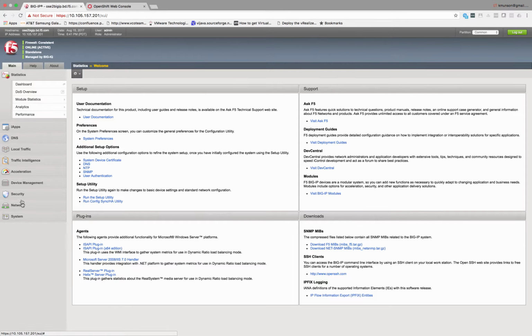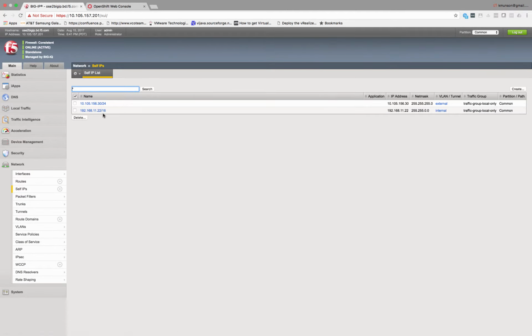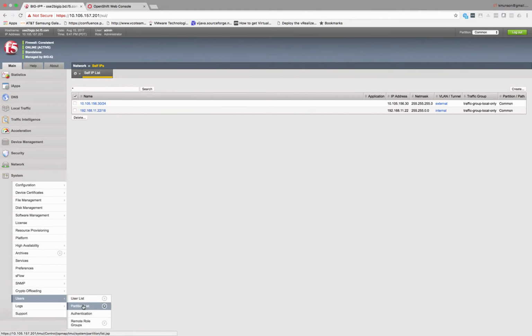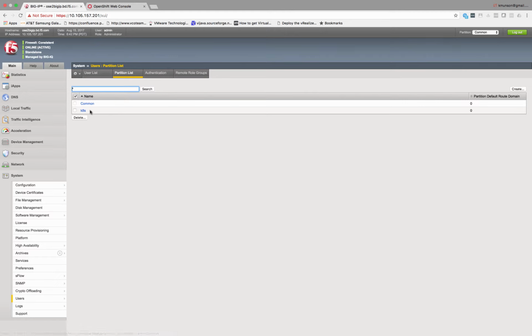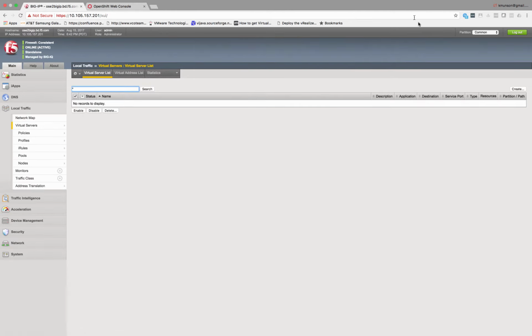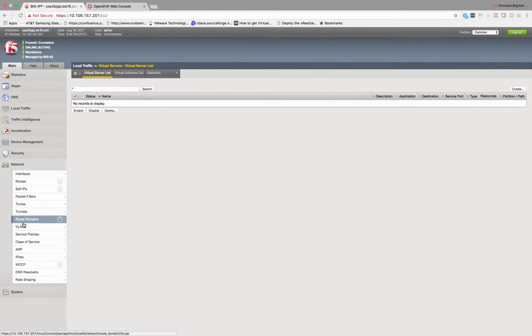There's a couple of prerequisites that we need to do. I have two self IPs pre-configured, one for internal ingress, external ingress, and one for communication with the OpenShift environment. There's no virtuals. We also are required to create a partition. I created the K8S partition.